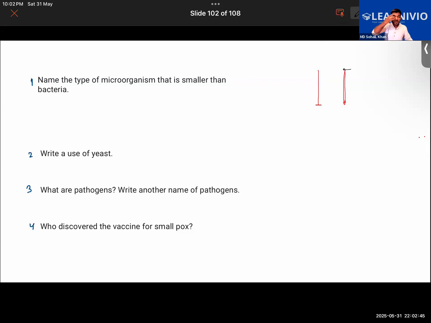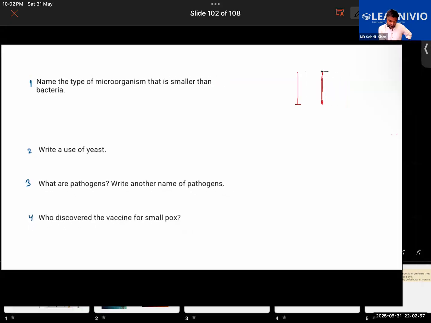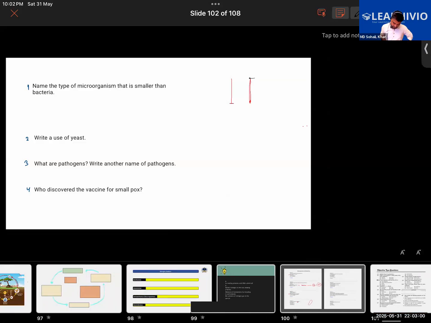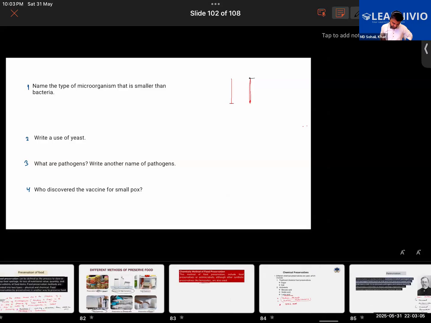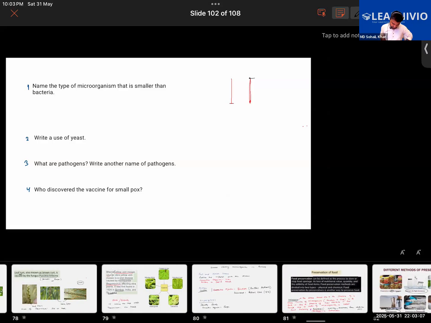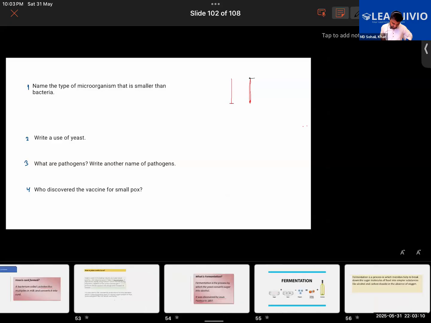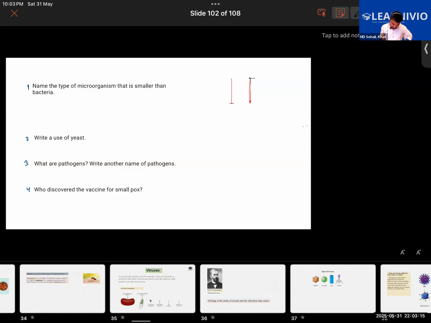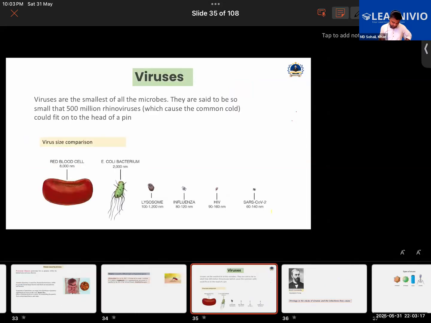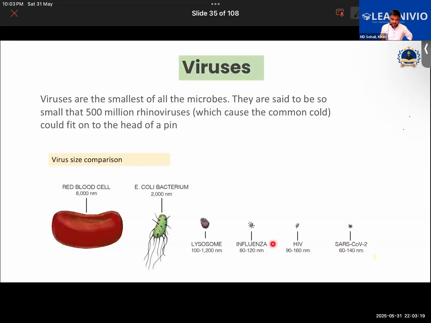Do you guys recall the chart or not? In the PPT, I have shown you that size comparison chart, where the size of the human red blood cells and all others were mentioned. You should be able to memorize these facts. Is it virus? It is virus indeed. Look at the chart once again, see how small they are in comparison to all this.